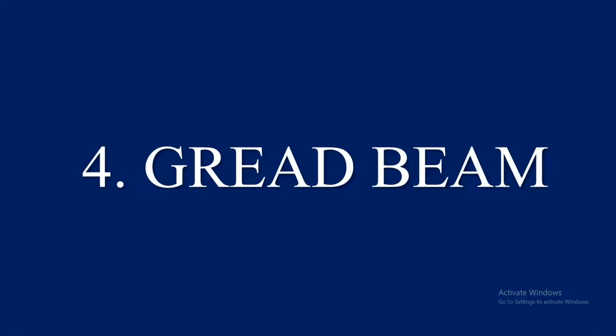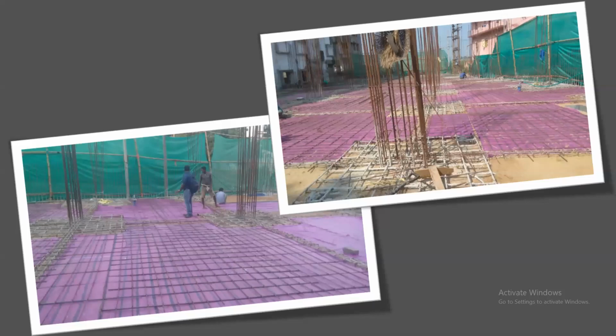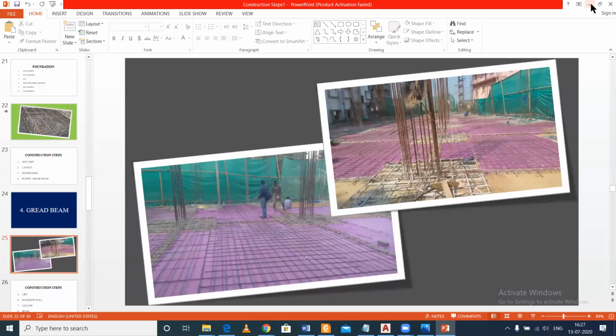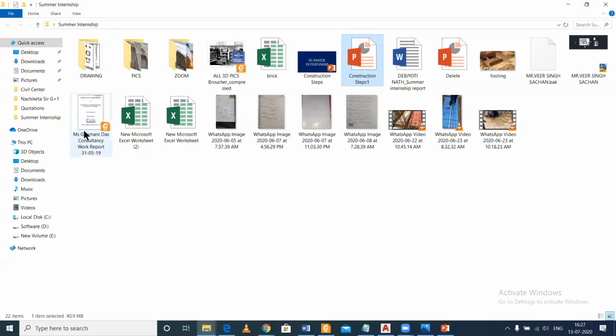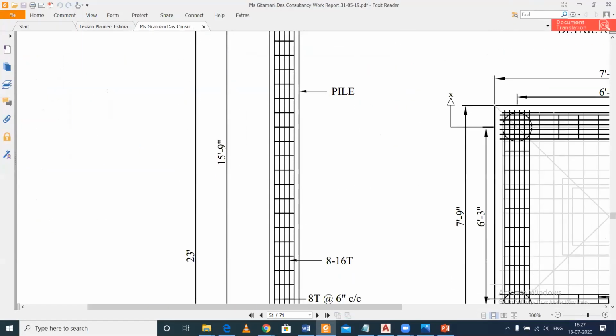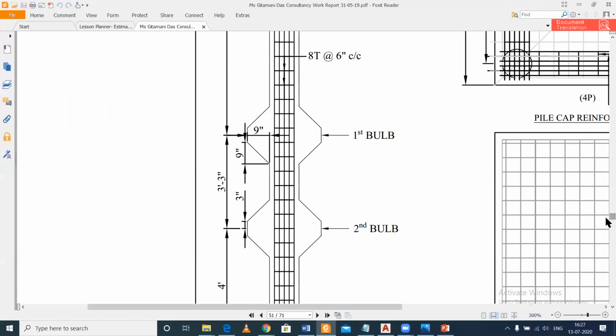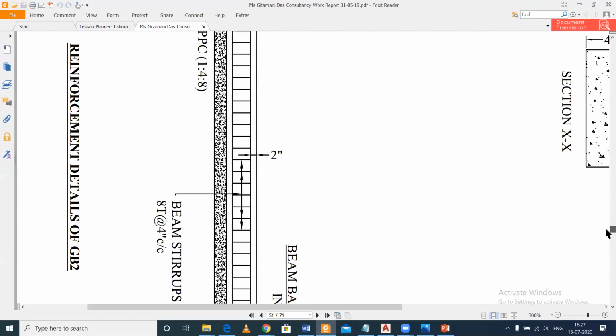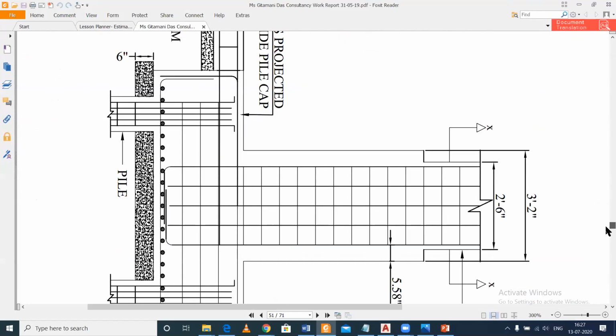Basically, the spelling is wrong here, it will be GRADE. So a grade beam is the beam which connects your two footings. It connects the top level of the two footings together. And I can also show you the structural drawings of those grade beams. It is given because it acts as a tie. I think we discussed this concept of the grade beams.